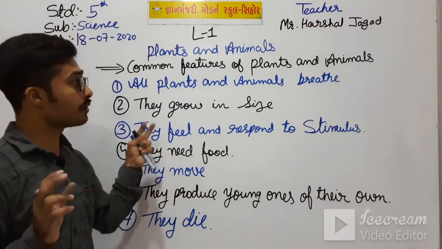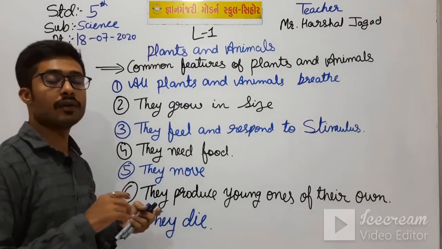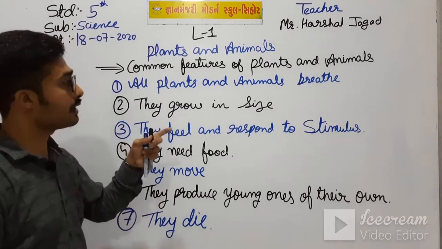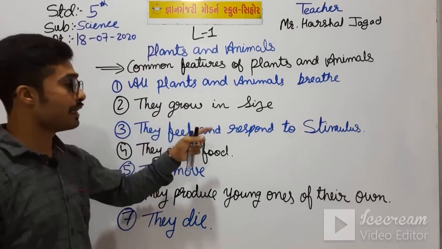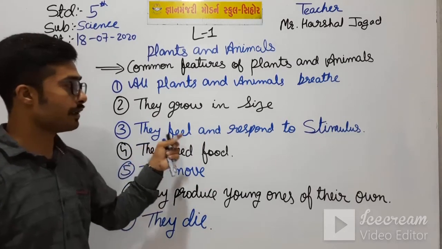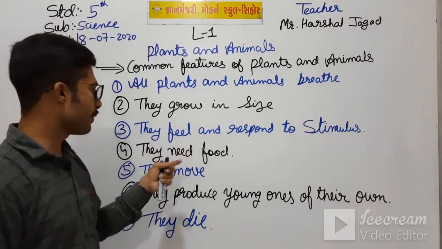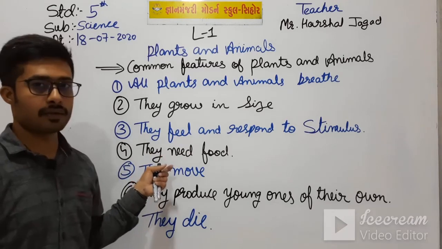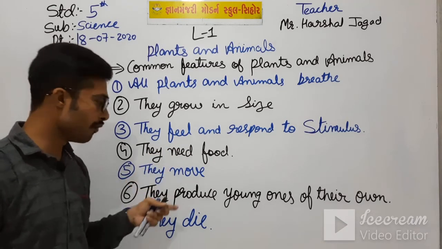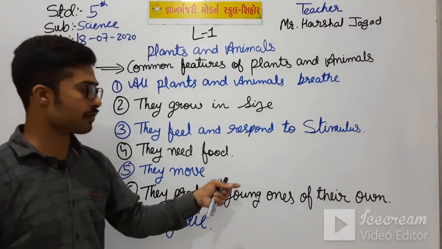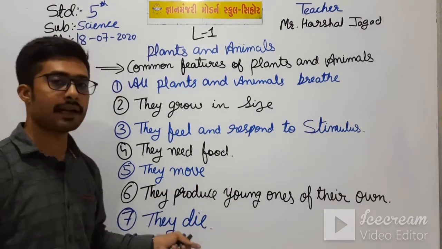So plants also breathe, animals also breathe, plants also grow, animals also grow, they also feel and respond, plants also need food and animals also need food, they move, they produce young ones of their own only and they die.